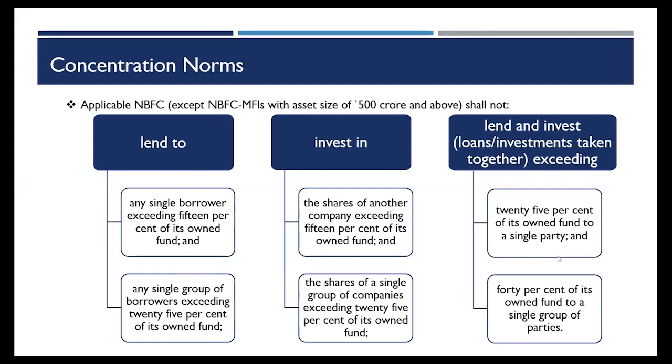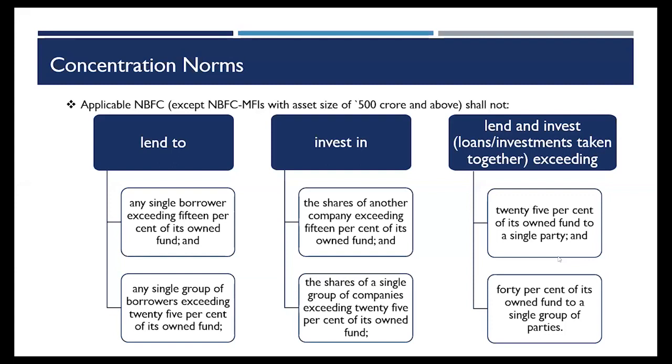And I also have to see that my lending as well as investment on aggregate together shall not exceed 25% in case of a single party and 40% in case of a group of parties. Now, what happens if I exceed these concentration limits? So the concentration limits, in case they have been exceeded, is a breach of the RBI regulations.